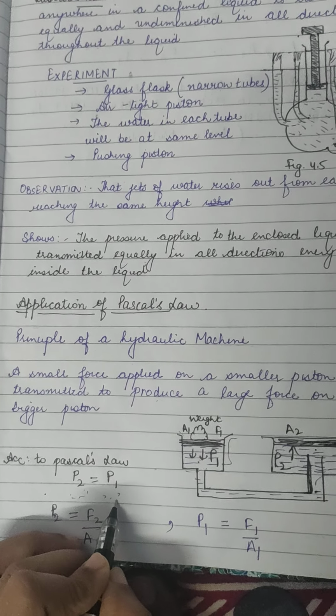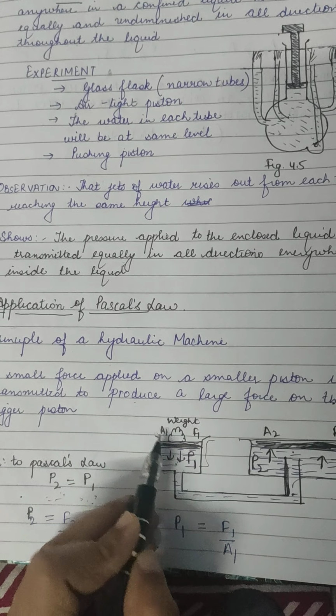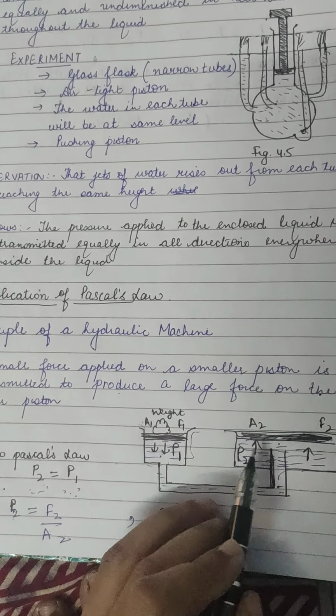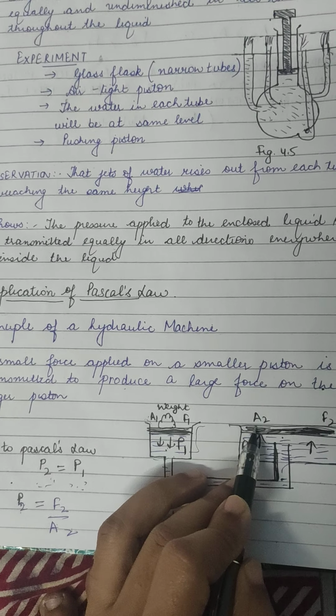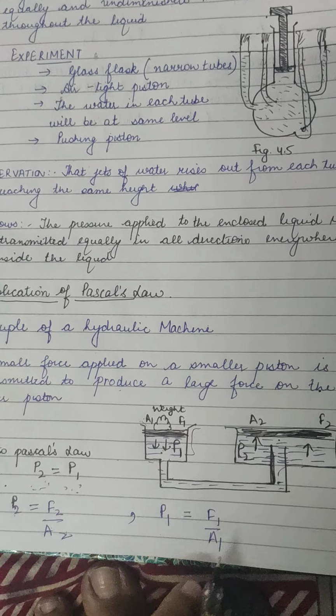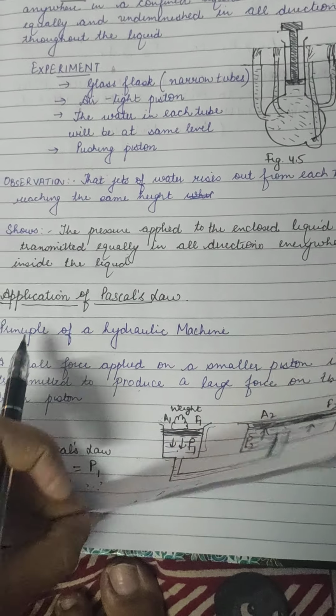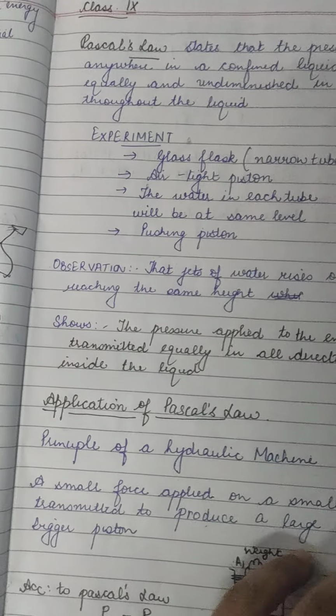Same. But the effect of force and area is different. What is P2? P2 is F2 upon A2, force upon area. What is P1? F1 upon A1. P2 and P1 are equal according to Pascal's law.